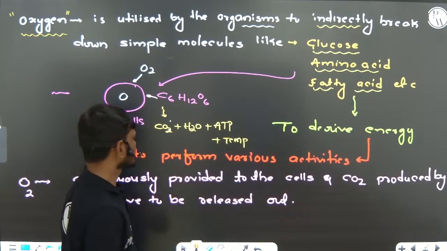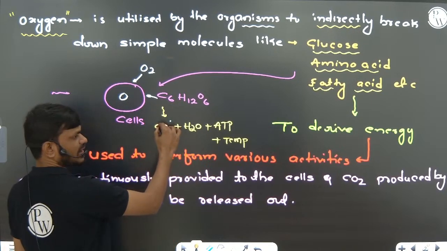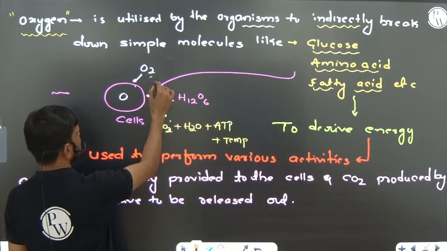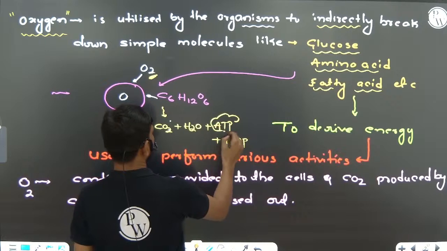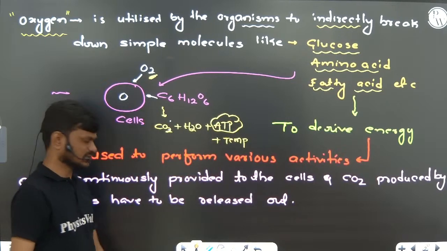Because of this catabolic reaction, with the utilization of oxygen, we get ATP energy.